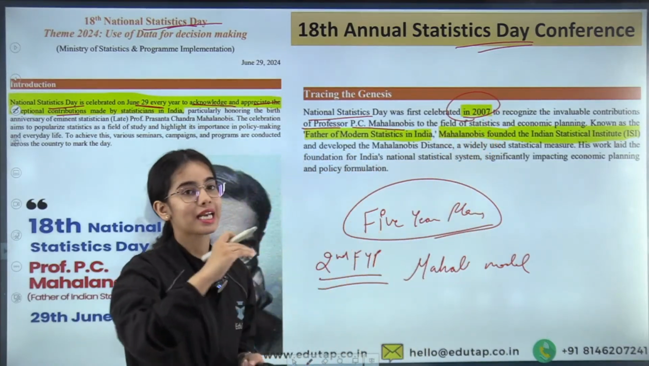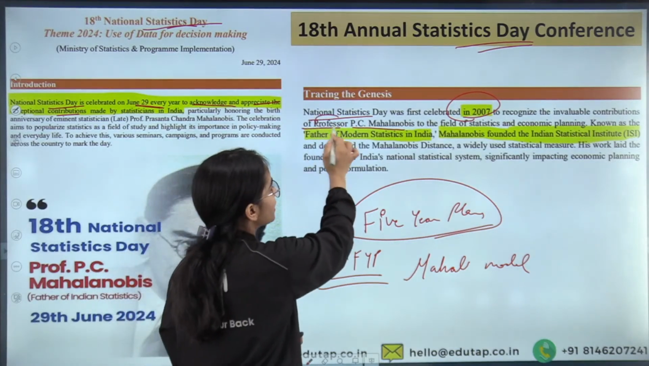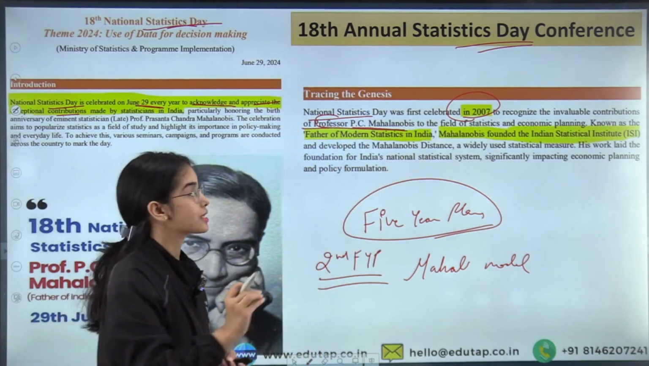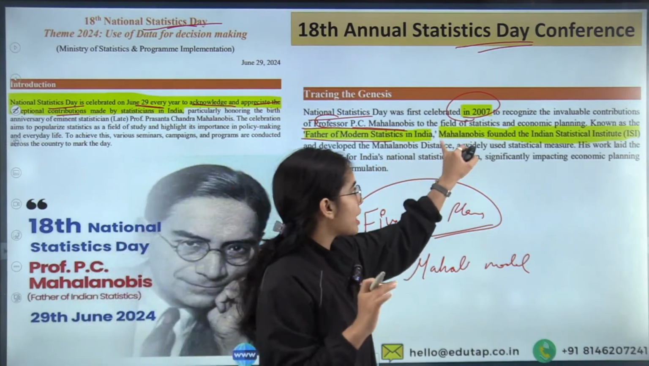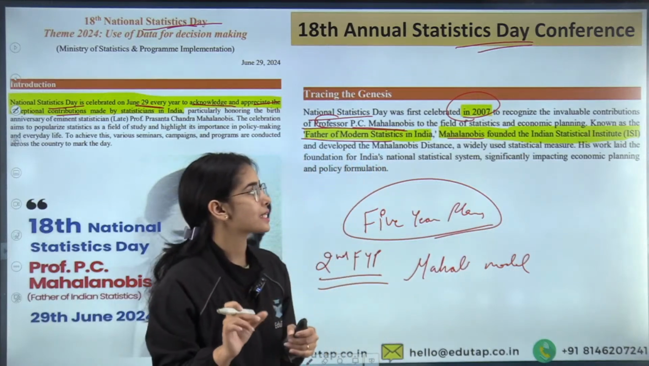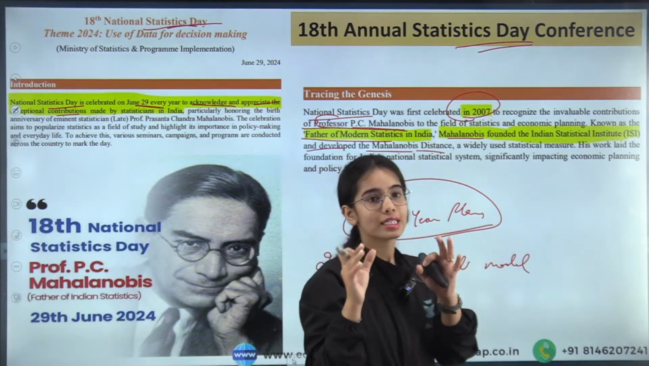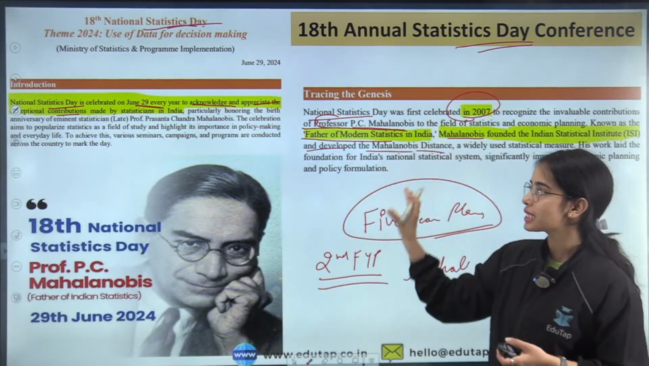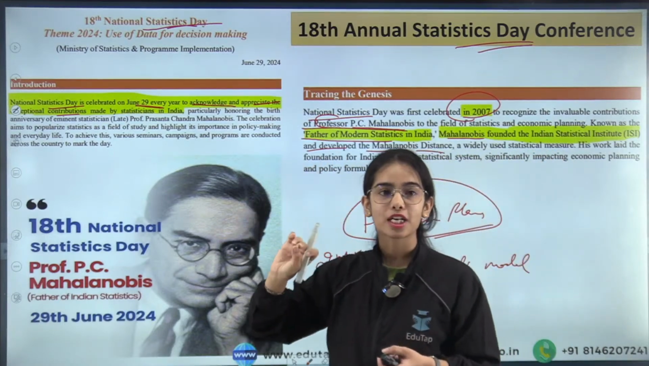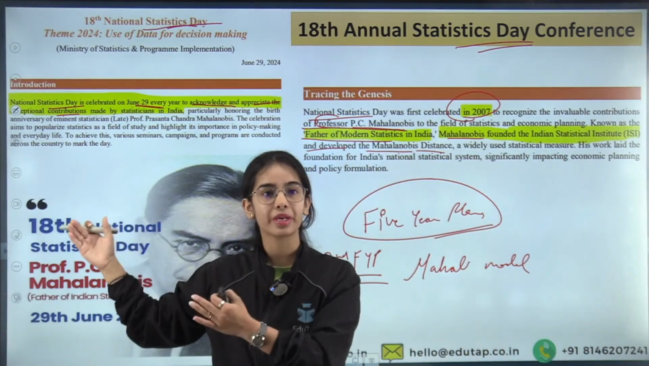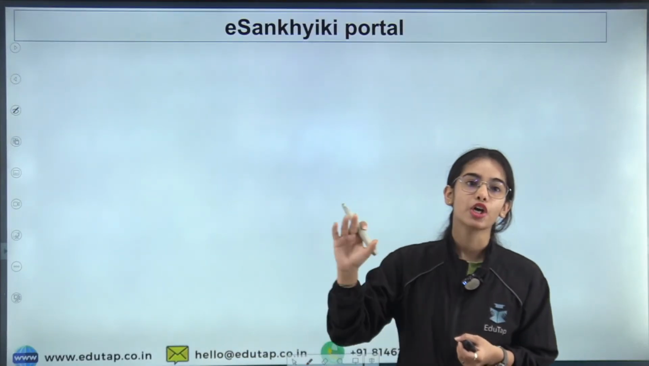You have to remember that National Statistics Day is celebrated on the birth date of Professor PC Mahalanobis, who is also known as the father of modern statistics in India. Okay, so Mahalanobis also founded the Indian Statistical Institute and developed the Mahalanobis distance, which is a statistical measure that we use. So this is the basic idea about PC Mahalanobis, and about the National Statistics Day that is celebrated on 29 June every year, and has been celebrated since 2007.